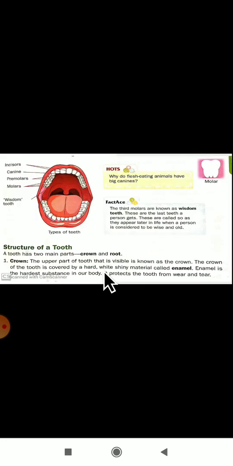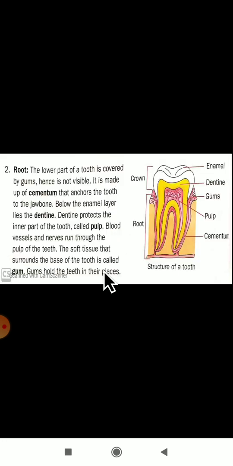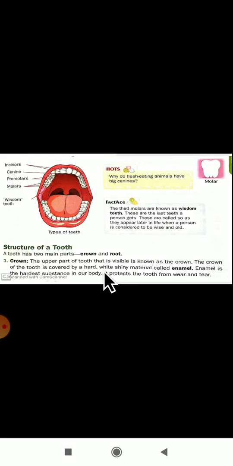So how many parts does a tooth have? A tooth has two parts. One is the crown part, and one more is the root part. And in the root part some of the blood vessels are present, and it is attached to the gum part. This is about what we have studied now. Structure of tooth we have studied.